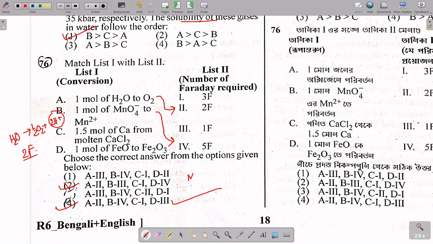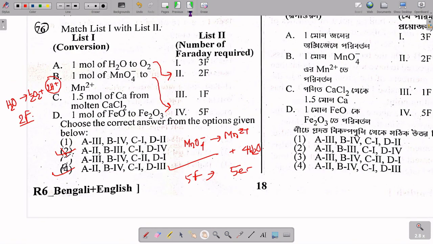Let's say MnO4 minus is converted to Mn2 plus, and correspondingly 4H2O will be there. Here the change is 5 electrons, so 5 Faraday of electricity will be required. So option 4 is the answer over here. Let's move to the next question.